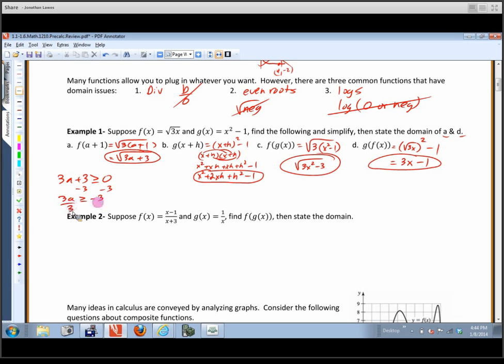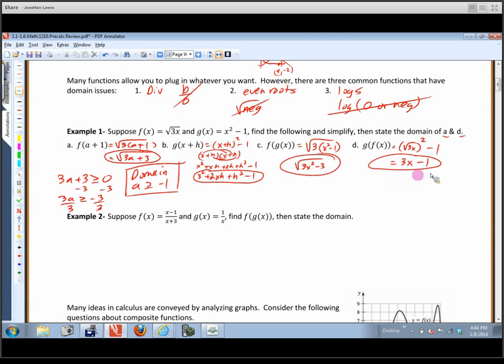And then I'll divide both sides by 3. Now, dividing by 3 doesn't change the direction of the inequality. Remember, it's only multiplying or dividing by a negative as you solve an inequality that changes the direction of the inequality. So I get a is greater than or equal to negative 1. So that's the domain for a, and I'll put a box around that one right there.